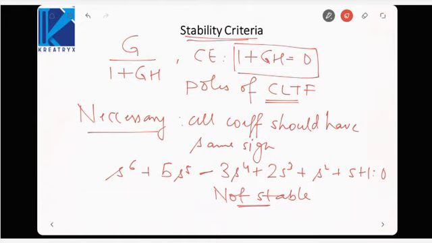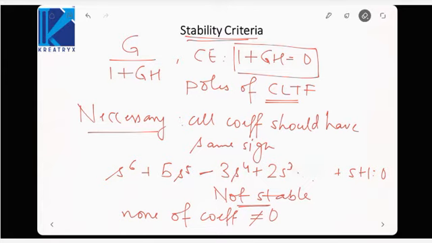Other thing is that all coefficients must be present. That is, none of the coefficients should be equal to 0. If I remove this and simply say s cube plus 2s equal to 0, here s square is missing and s raised to power 0 is missing. So this system is not stable.